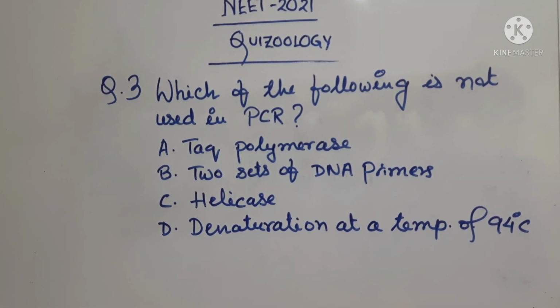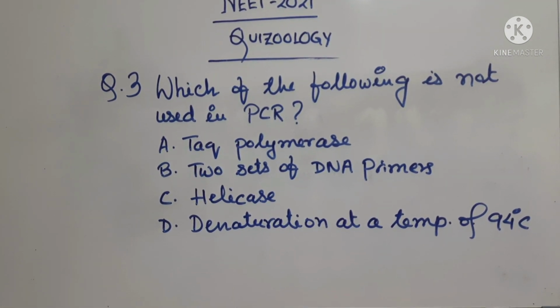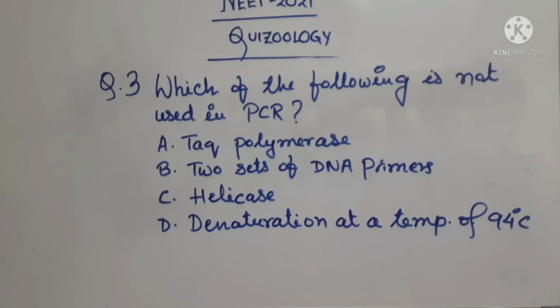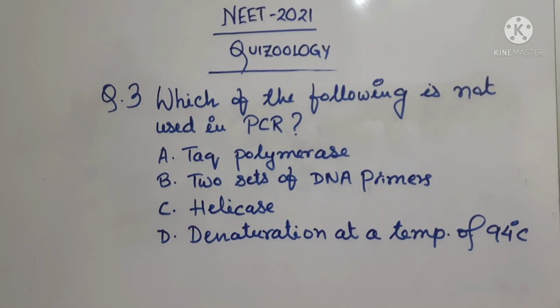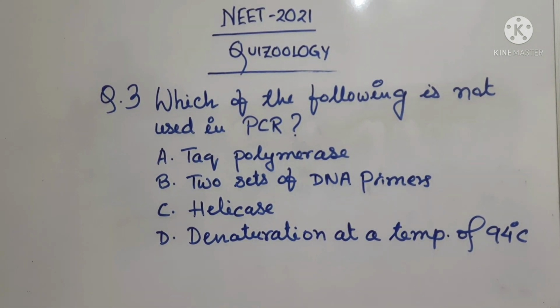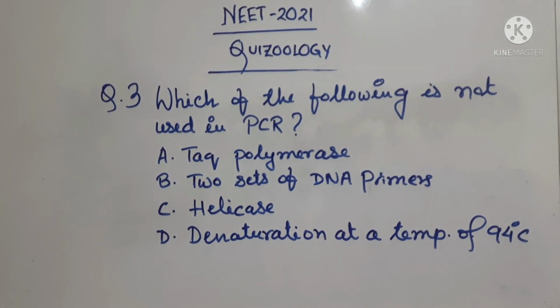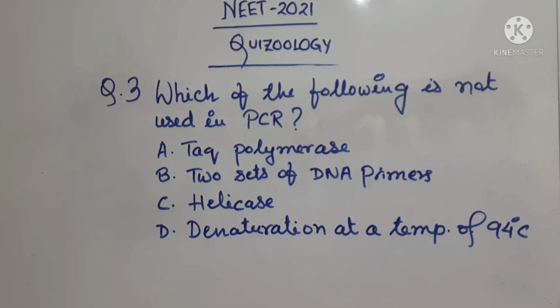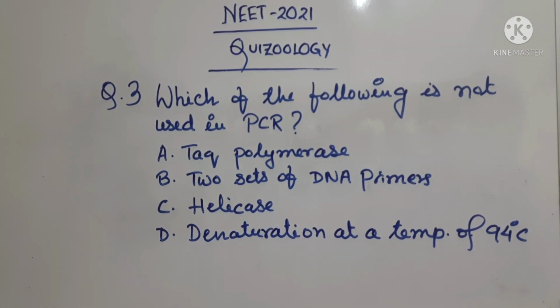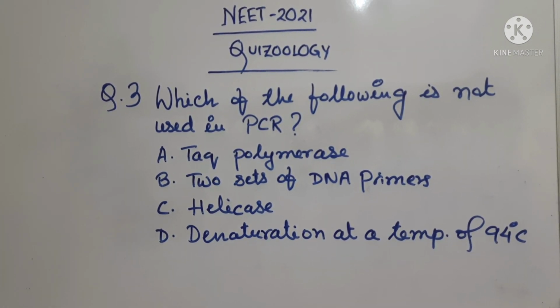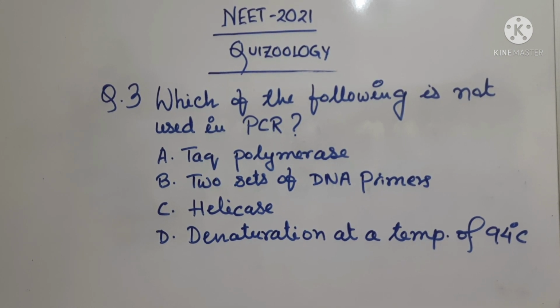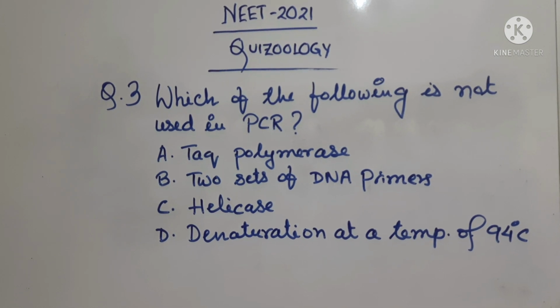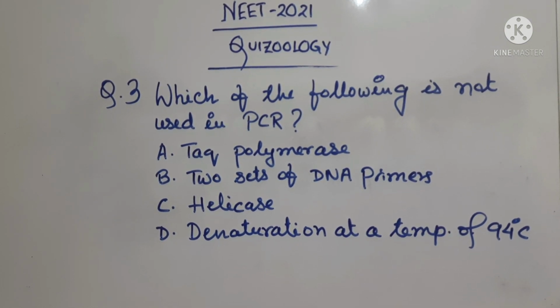Option A says Taq polymerase. Option B says two sets of DNA primers. Option C says helicase and option D says denaturation at a temperature of 94 degrees Celsius. Now see, we all know that Taq DNA polymerase is a thermostable DNA polymerase enzyme which works at a very high temperature and which is obtained from Thermus aquaticus bacteria. That is a very important part of PCR, and two sets of DNA primers are also used.